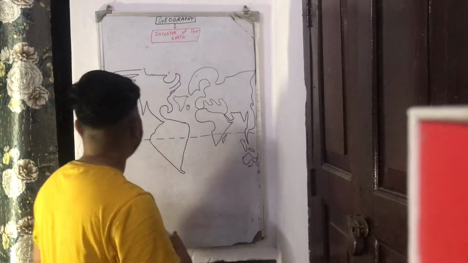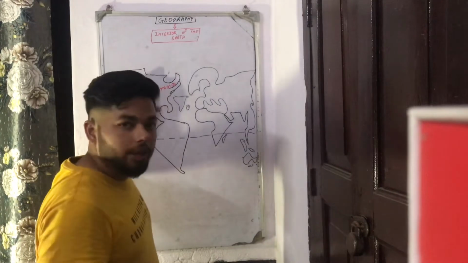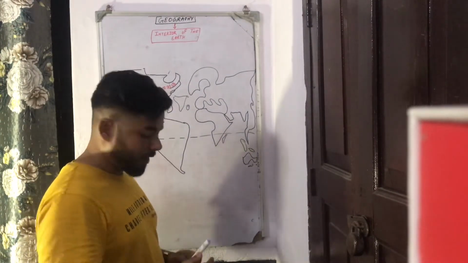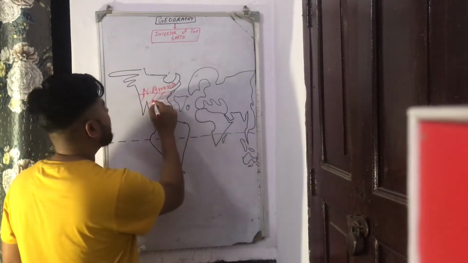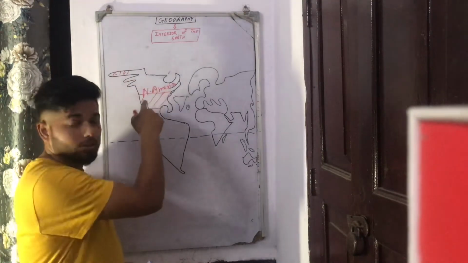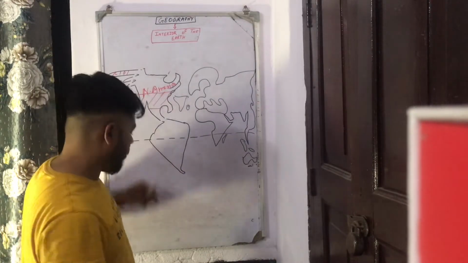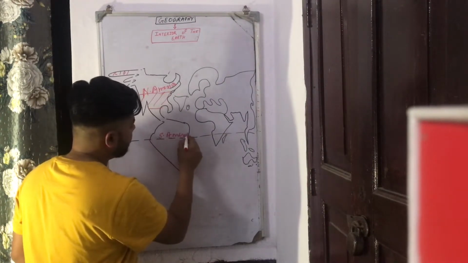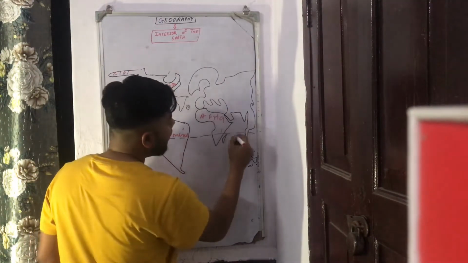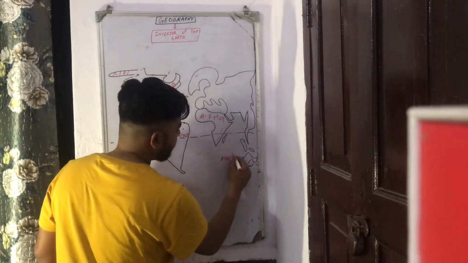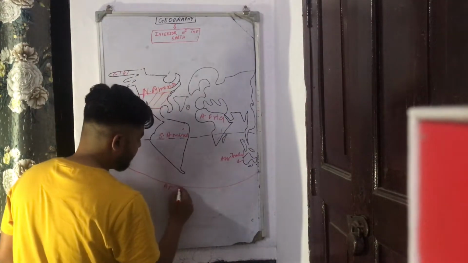There are 7 continents, namely this one is North America. See, the North America is a continent, whereas United States of America is a country that lies in this region. So this is United States of America. The part of Alaska is also a part of United States of America, and this entire region is North America. This is one continent. Then second continent we have South America. Then we have Africa. This part, this is Africa. Then we have this Australia. Australia is a country as well as a continent. Then we have Antarctica.